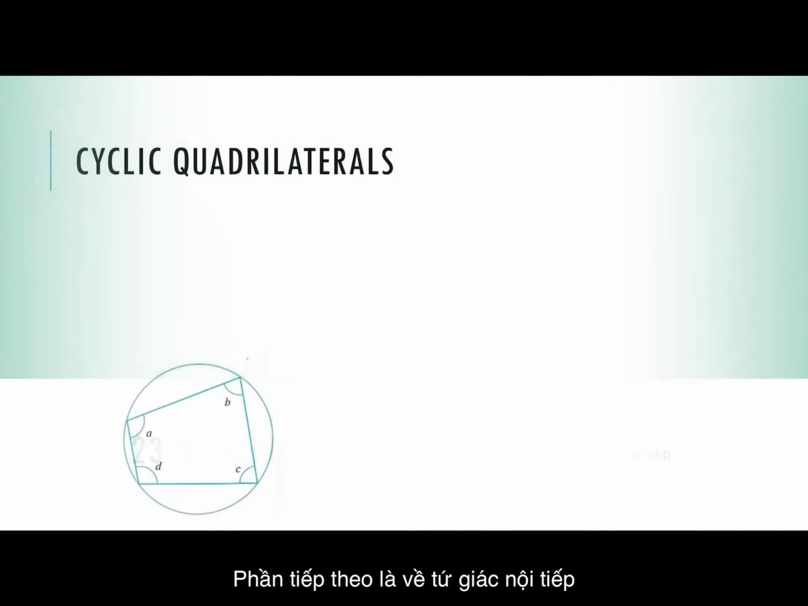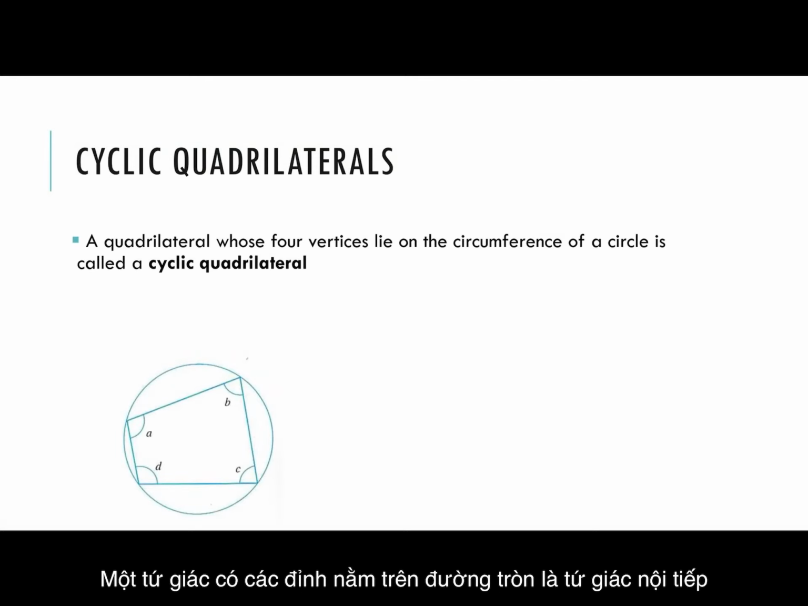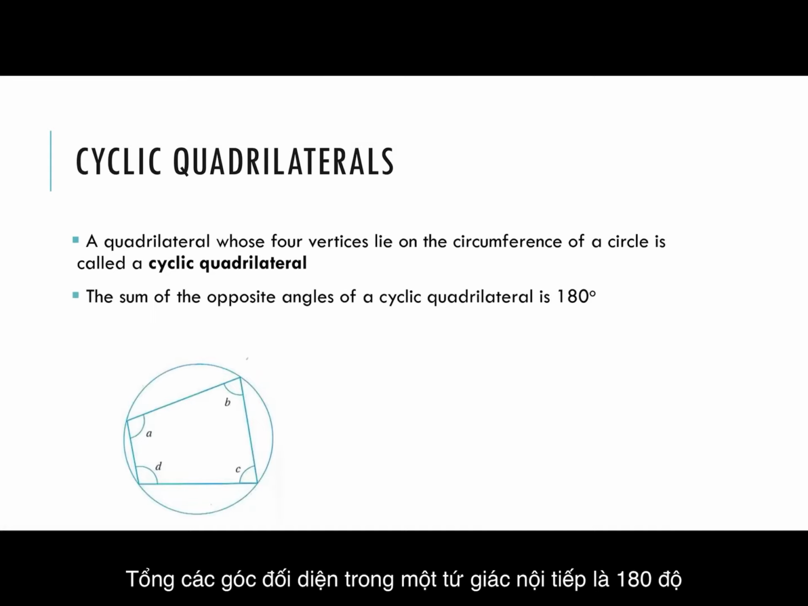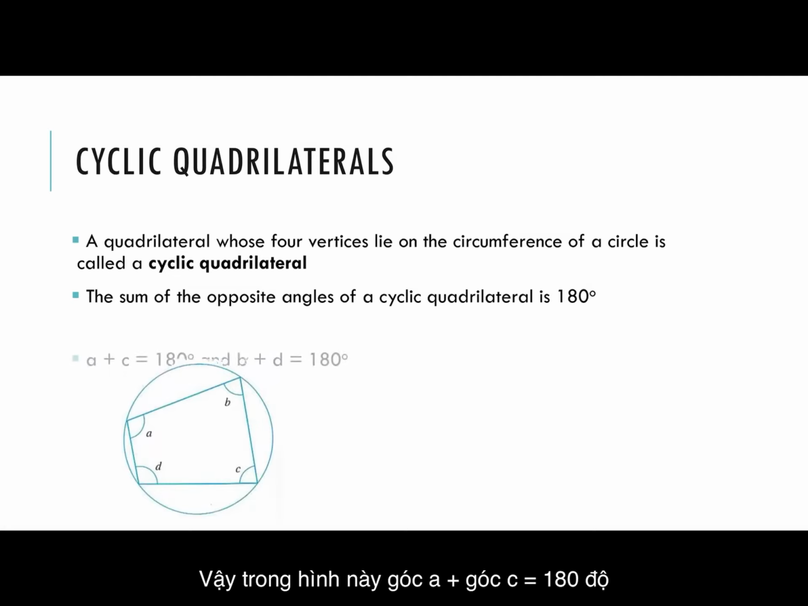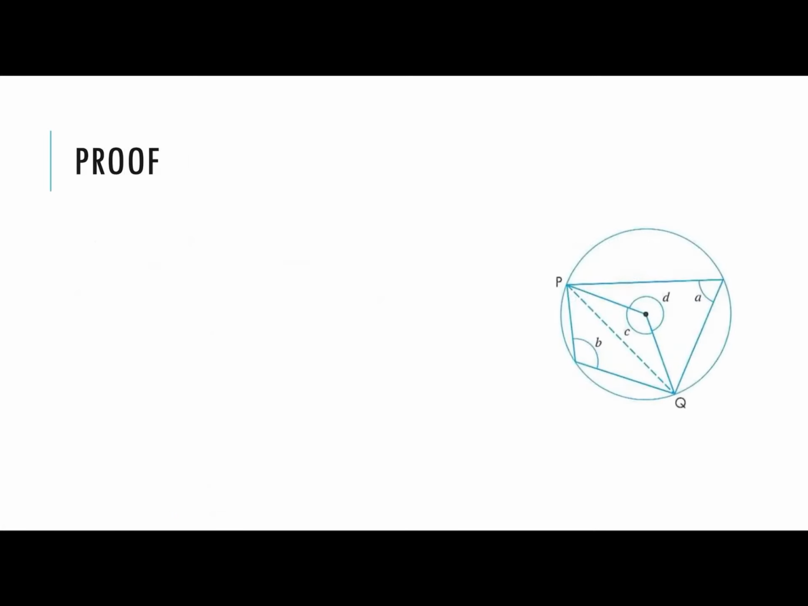The next part is about cyclic quadrilaterals. So what are cyclic quadrilaterals? A quadrilateral whose four vertices lie on the circumference of a circle is called a cyclic quadrilateral. The sum of the opposite angles of a cyclic quadrilateral is 180 degrees. So in this picture, A plus C is 180 and B plus D is also 180 degrees.